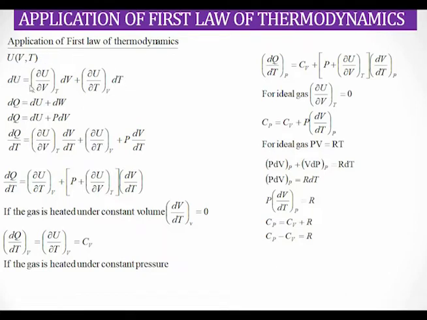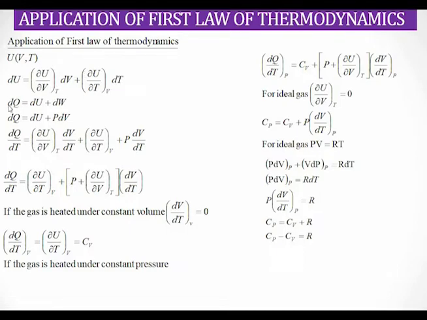So dU can be written as (∂U/∂V) at constant temperature into dV plus (∂U/∂T) at constant volume into dT. Here we are calculating the change in internal energy due to change in volume and change in temperature.